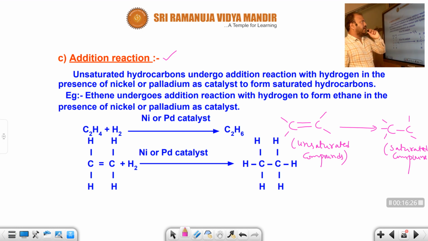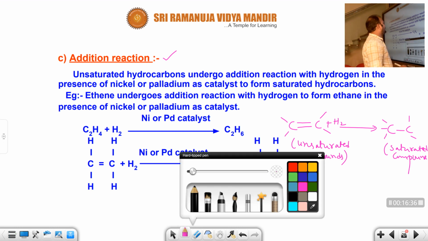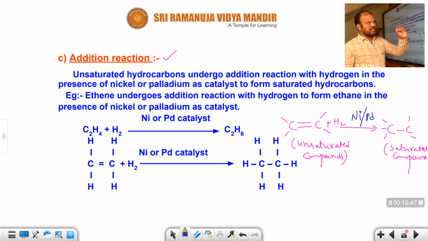So unsaturated hydrocarbons undergo addition reaction with hydrogen, reacting with hydrogen in the presence of nickel or palladium as a catalyst. Generally these are d block elements. You should take either nickel or palladium. These act as a catalyst.